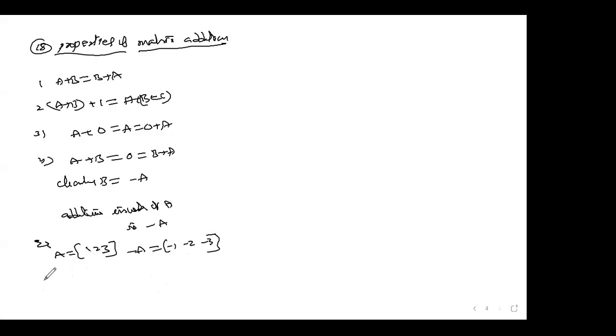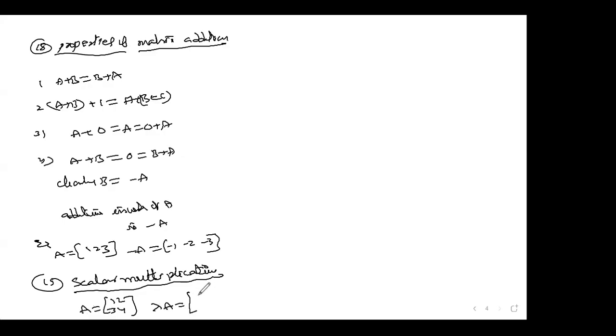Now the next one, the 19th point, you are supposed to learn scalar multiplication. I noticed that in some cases students get confused between determinants and scalar multiplication of a matrix. Suppose any matrix is given, 1, 2, 3, 4, and I take lambda A. Then you are supposed to multiply lambda to all elements of the matrix.